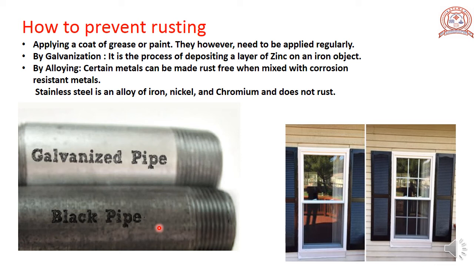Galvanized iron sheets are used for roofing. The iron water pipes we use in our homes to carry water are also galvanized. Galvanization means depositing a layer of zinc on an iron object.